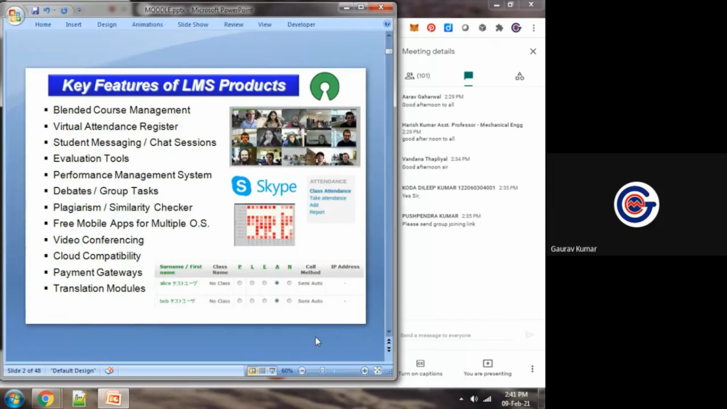So as a teacher, as a mentor, nobody can tell that this is best, because each and every tool has its own flavor, each and every platform has its own set of features. So as you can see in this slide, in case of learning management systems, there are so many features which we need.